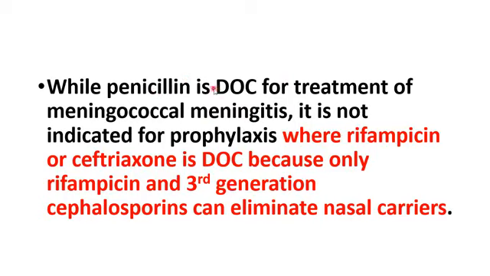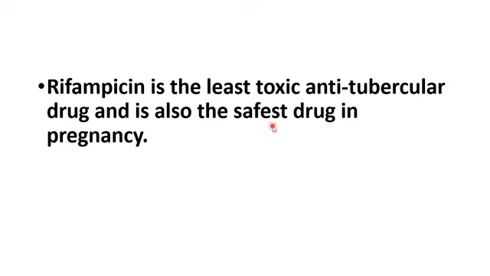Penicillin cannot be used for prophylaxis. For the prophylaxis of meningococcal meningitis, the drugs used are rifampicin and ceftriaxone, because rifampicin and third generation cephalosporins eliminate the nasal carriage of meningococcus. That's why rifampicin is used for prophylaxis of meningococcal meningitis. Another important use is that rifampicin can also be used in MRSA, methicillin resistant Staph aureus. In pregnancy, rifampicin is the least toxic anti-tubercular drug and also the safest drug.